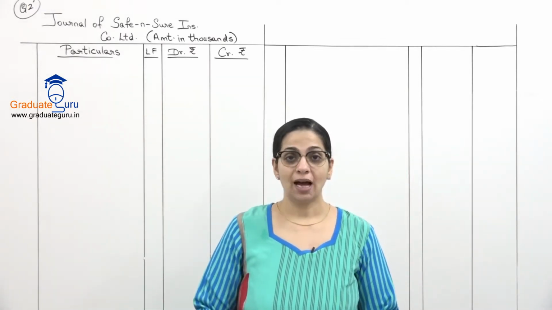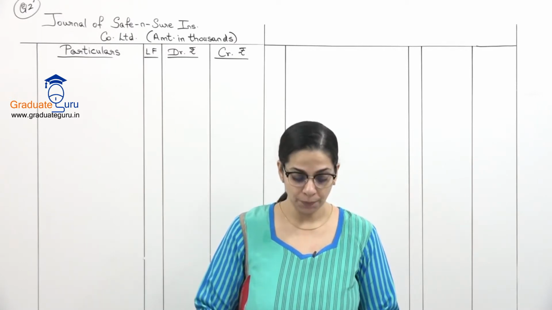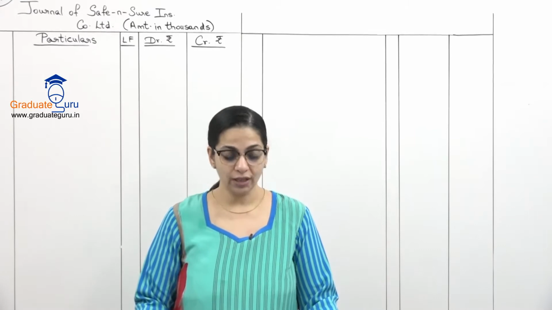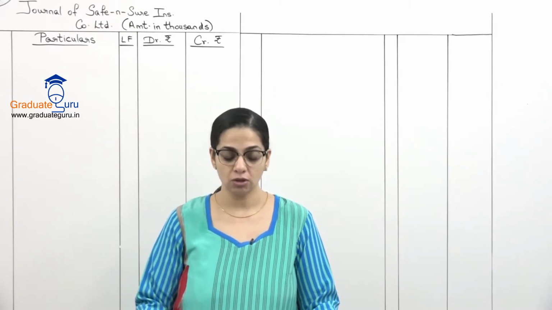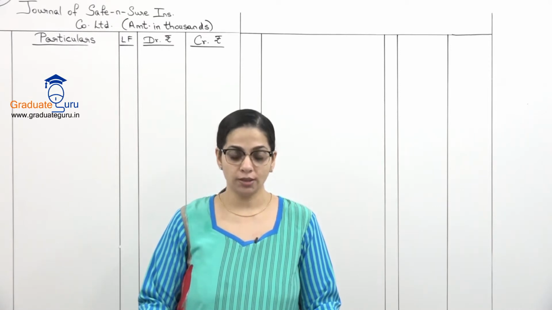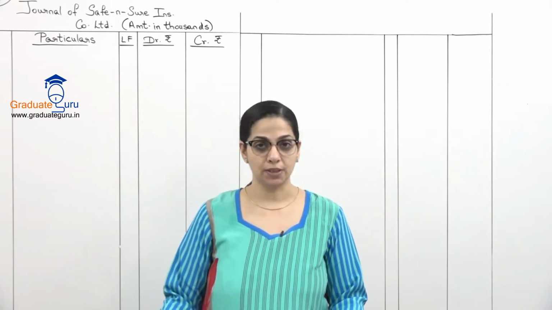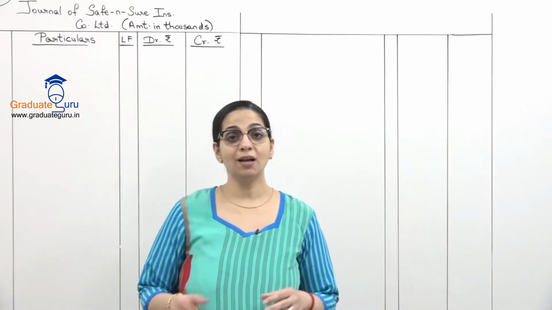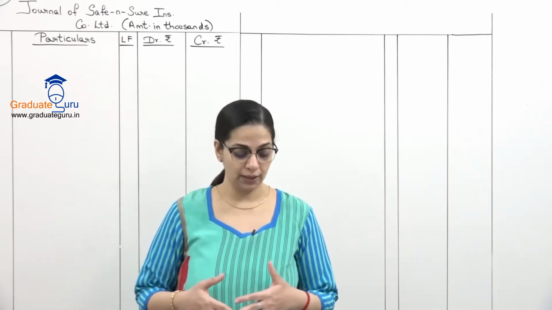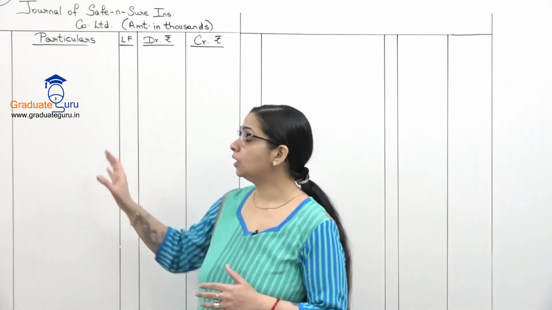So they've given us some items over here like premiums on reinsurance ceded to ABC Insurance Company Limited, claims on reinsurance ceded, commission receivable on reinsurance ceded at 5% of the premiums, premium on reinsurance accepted from PQR Company Limited, claims on reinsurance accepted, commission payable on reinsurance accepted, and that is at 3%. And they've also asked us to prepare the ledger accounts for ABC Insurance Company and PQR Insurance Company. So let us first start with the journal entries.